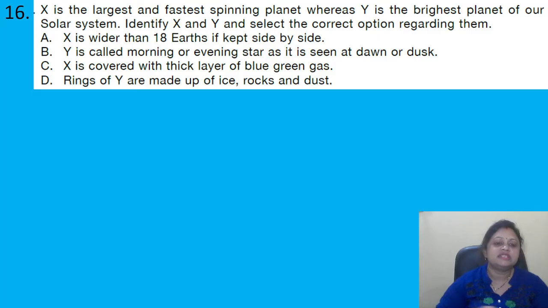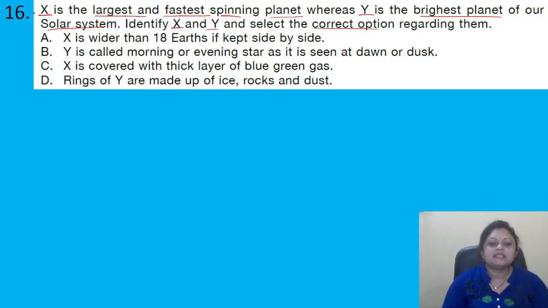Coming to the next question, X is the largest and fastest spinning planet, whereas Y is the brightest planet of our solar system. Identify X and Y and select the correct option regarding them. Options are A. X is wider than 18 Earths if kept side by side.